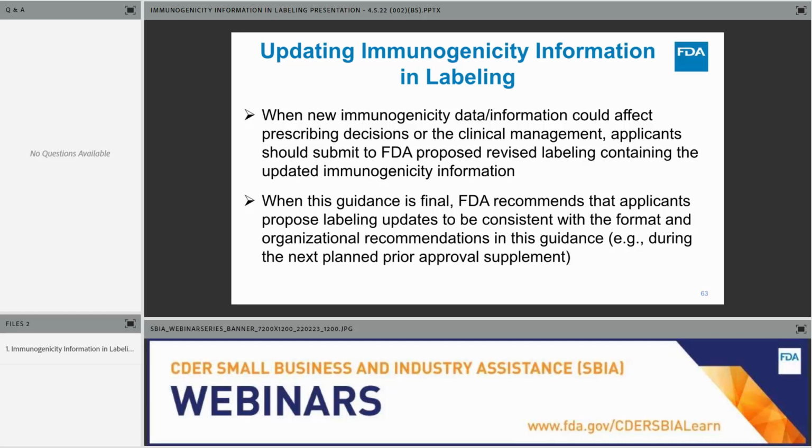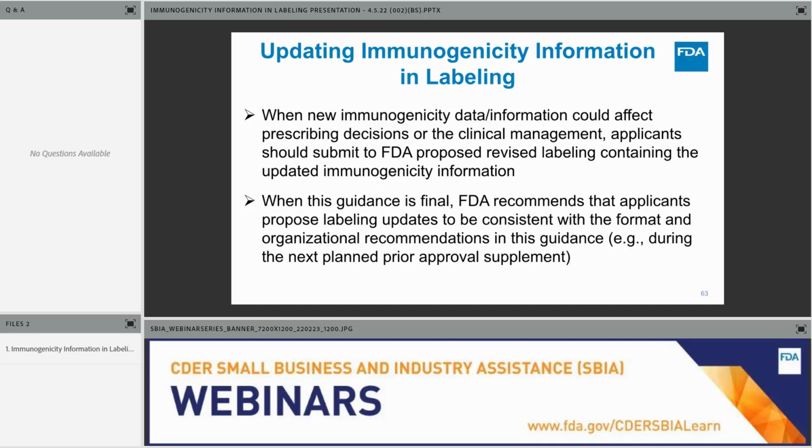So for example, if post-marketing there is an occurrence of, let's say, injection site reactions, and those reactions are associated with ADA, in a post-marketing study, and there's a differential incidence potentially in those that had ADA formation compared to those that did not, we may want to include that injection site reaction information in the adverse reaction section, and we would recommend the applicant submit a supplement to update that